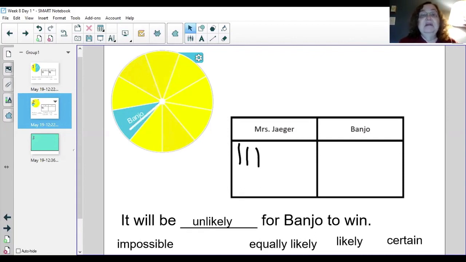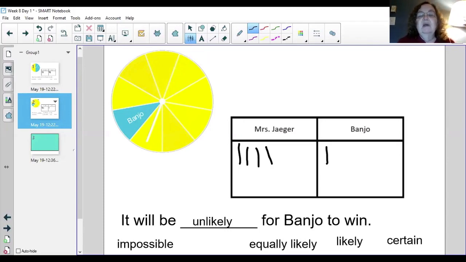He won. Okay, and one last time. Oh, he got close. I won that time. Okay, so look at our prediction. We said it would be unlikely for Banjo to win. And we saw that. We spun, and definitely I won that time.